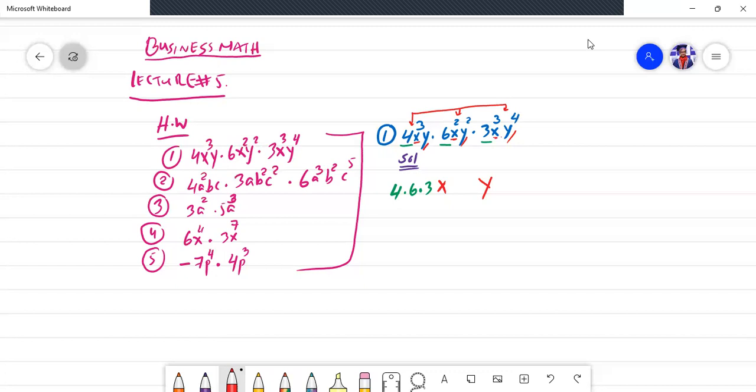If the same bases are available throughout the equation, then you have to add the powers. Let me write here. I know you have remembered all the basic concepts of the laws of exponents in multiplication. Let me write it again for your repetition purpose. What are the laws of exponents saying in multiplication?